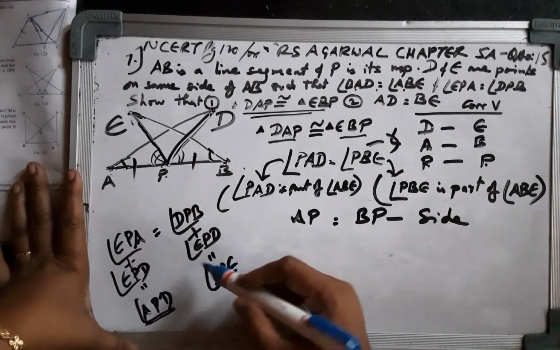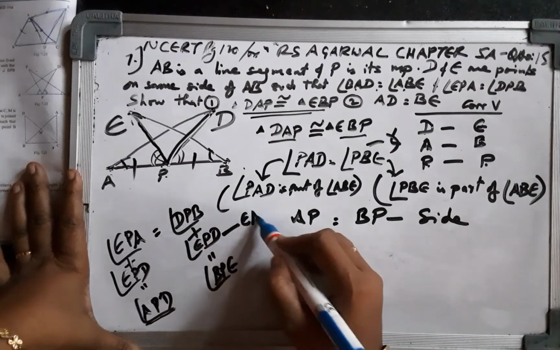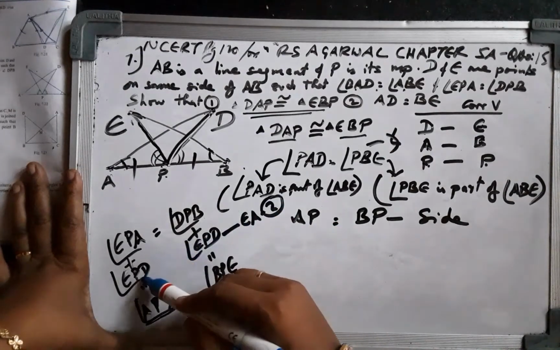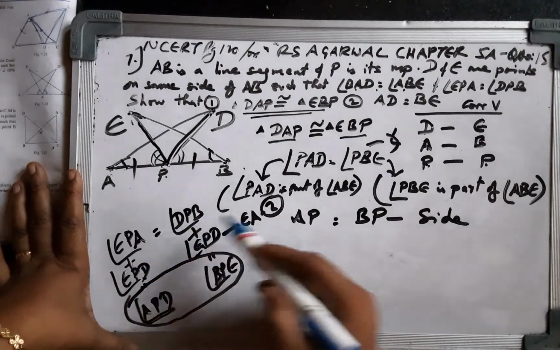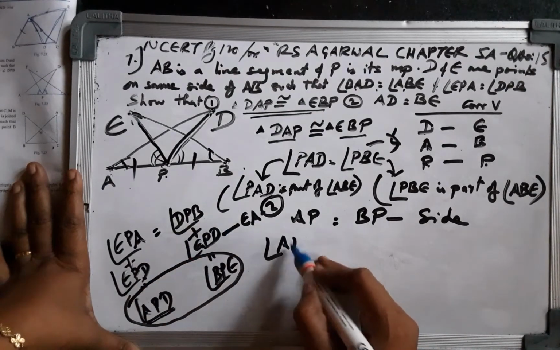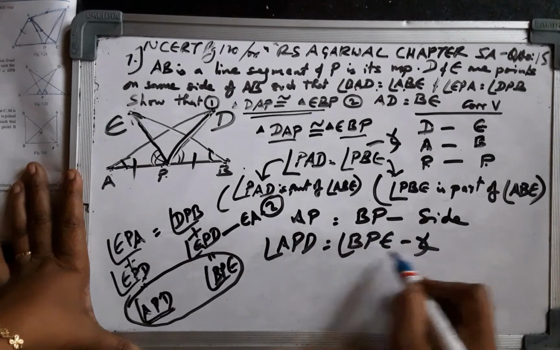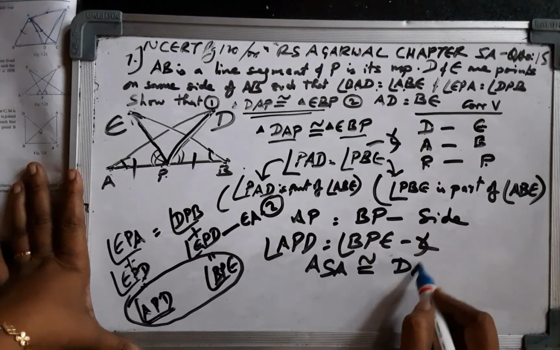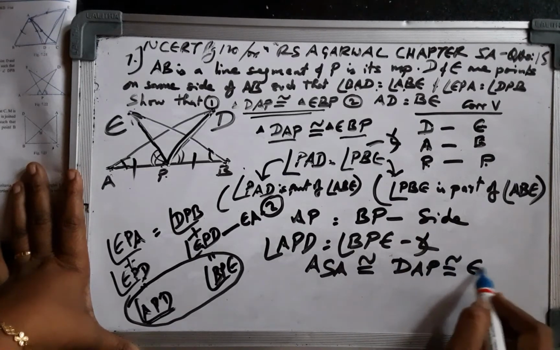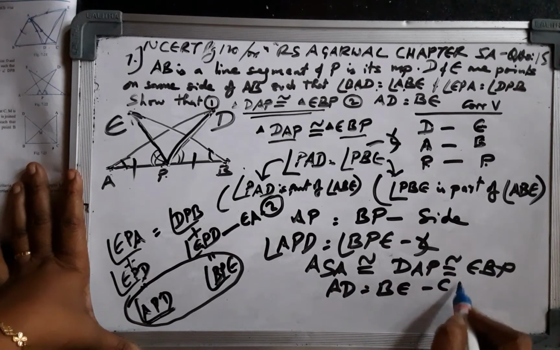These are the angles. Now again here I am applying Euclid's axiom number 2: if equals are added to equals, then the wholes are equal. Therefore angle APD equals angle BPE. This is another angle, and by ASA congruency, triangle DAP is congruent to EBP, and AD equals BE is through CPCT.